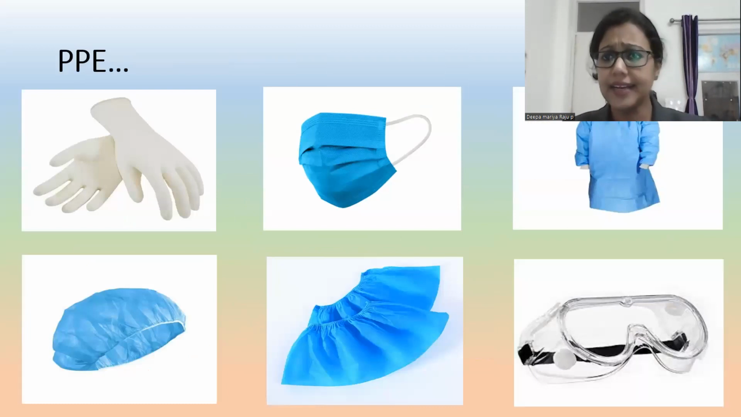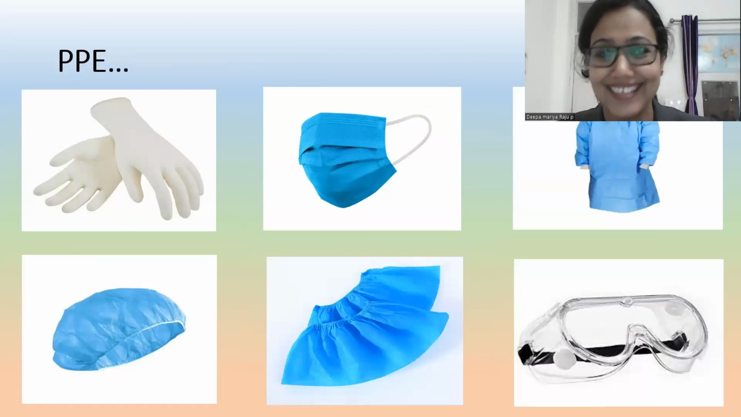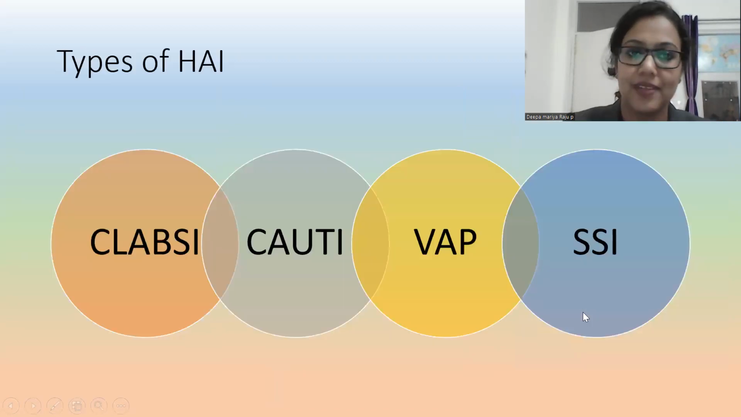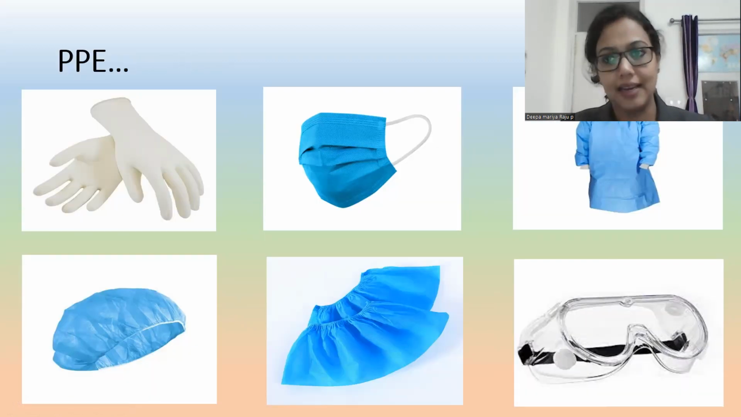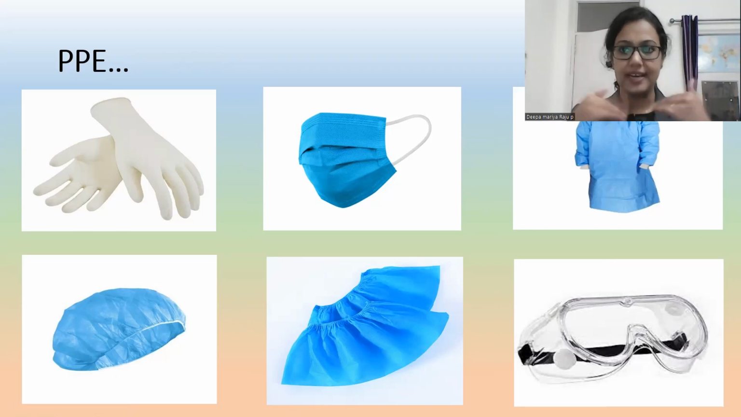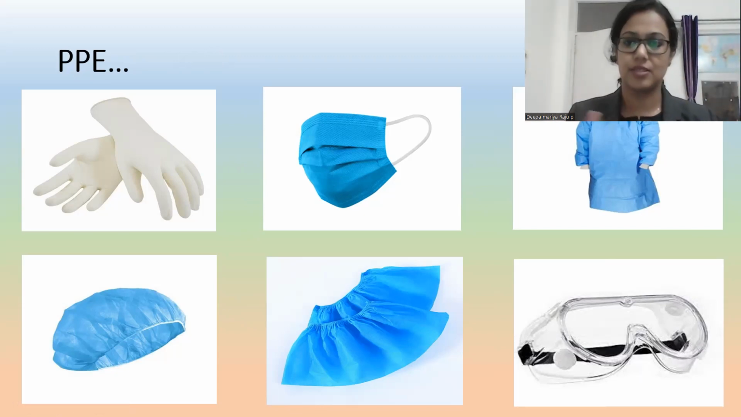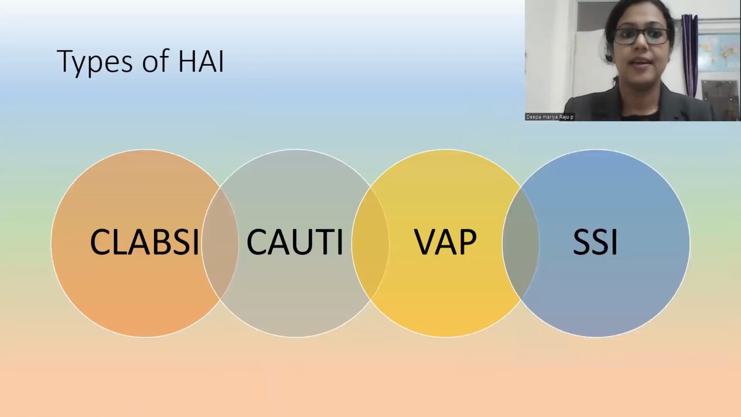Now, another important thing which we all are aware of very thoroughly after this epidemic, the pandemic, COVID. So PPE: gloves, mask, gown, cap, shoe cover, and the goggles. I think you all are clear about the donning as well as doffing. What do you mean by donning? Donning means the wearing, the sequence of wearing, and doffing is the removal.